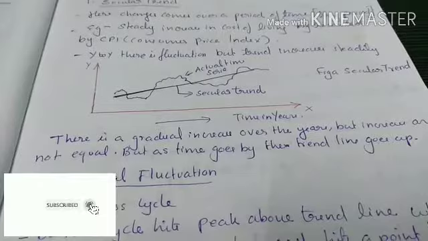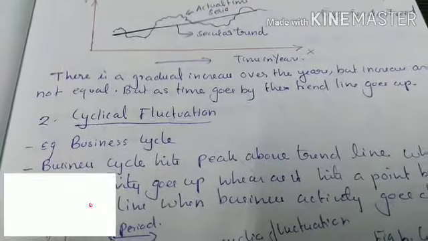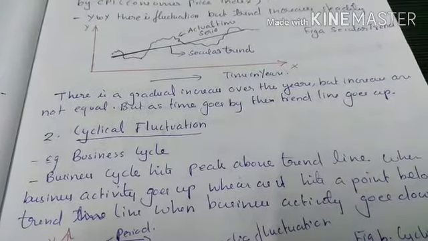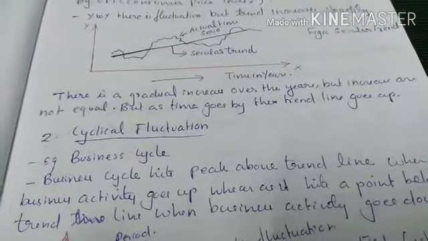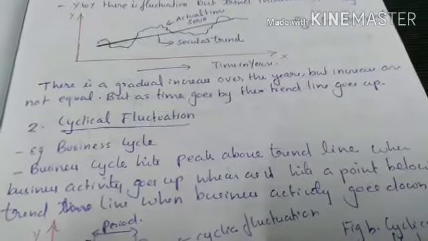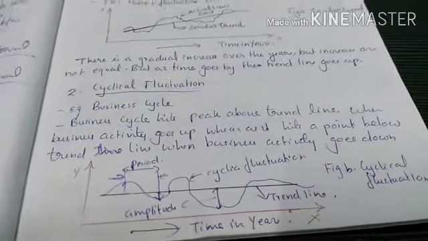Next, second variation is cyclical fluctuations. For example, business cycle hits peak above trend line when business activity goes up, whereas it hits a point below trend line when business activity goes down. So for the cyclical fluctuation, graphs look like this.